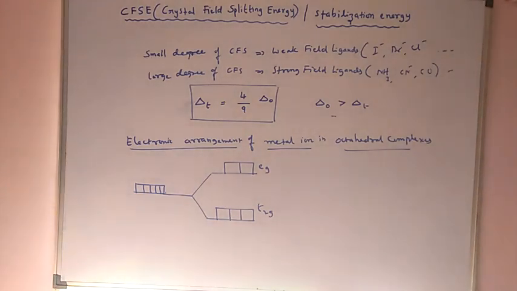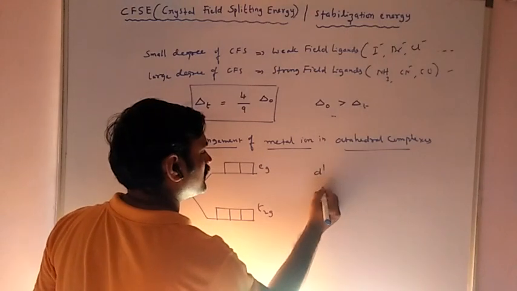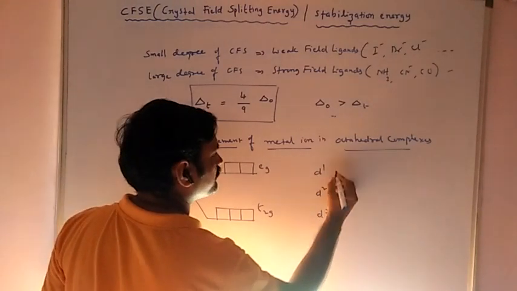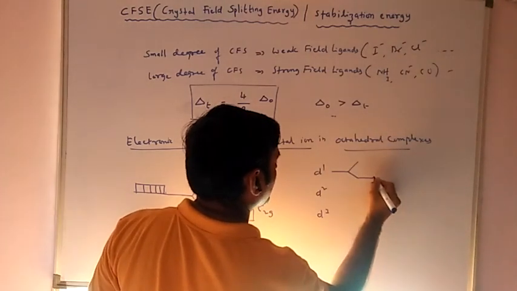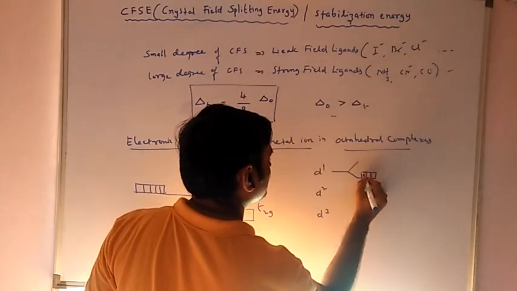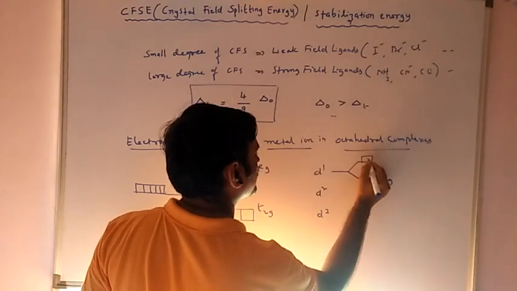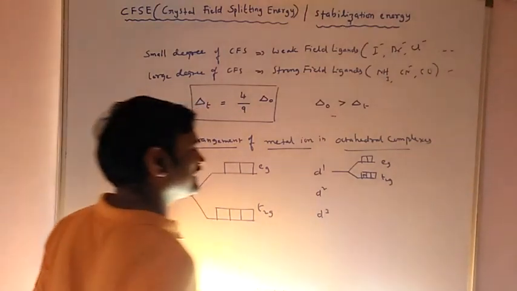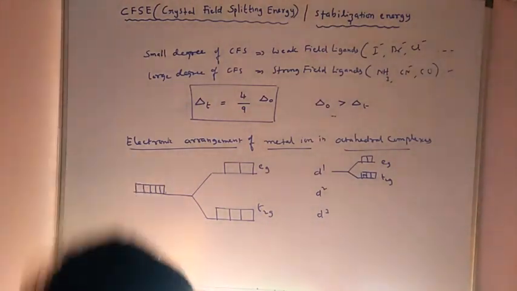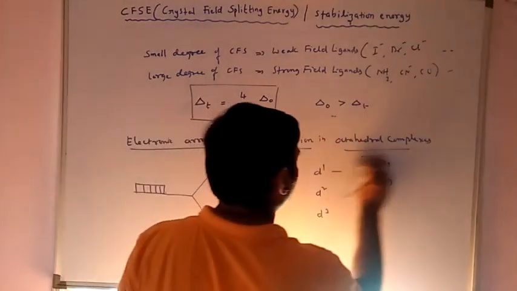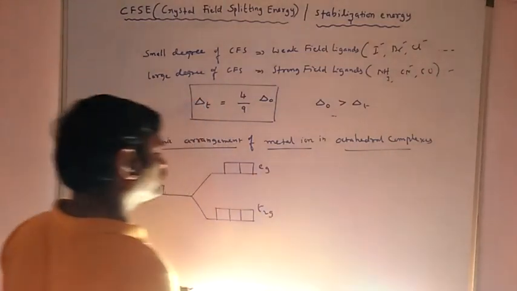Suppose a metal has d1, d2 or d3 configurations. For d1, the electron will definitely enter the T2G orbitals, and there is no electron in the EG orbitals. Likewise for d2 the electrons are in the T2G.